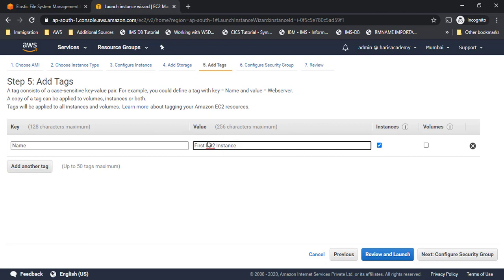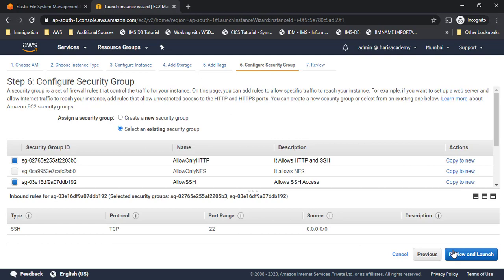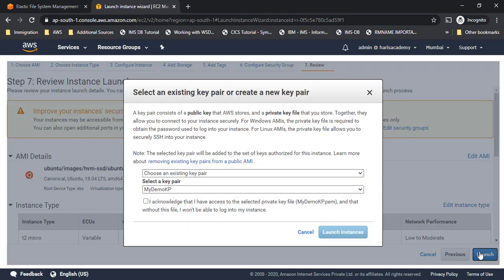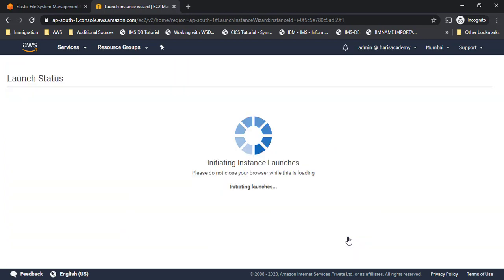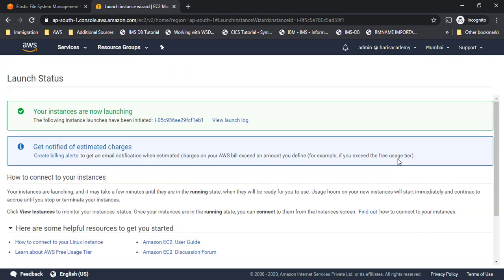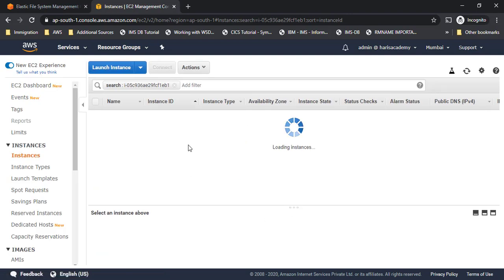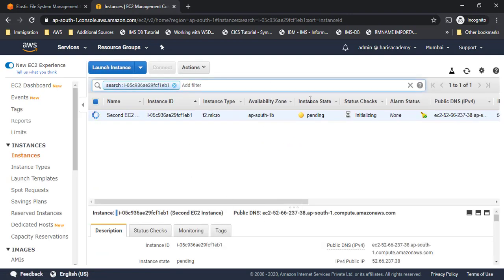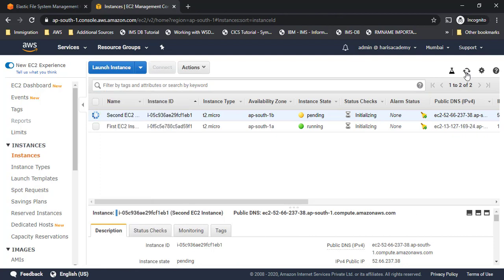I will name it second EC2 instance. Then go to configure security group. It will be the same. Review and launch, and then launch. Now also I will select the same demo key pair, acknowledge it, and launch the instance. Meanwhile, once these instances are launched, let me see if they are on or not. Okay, yes.